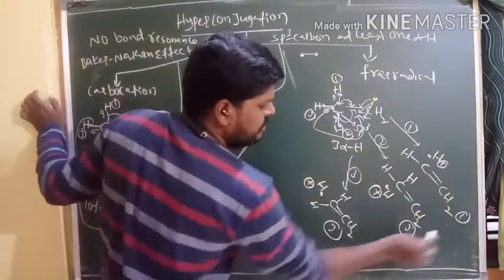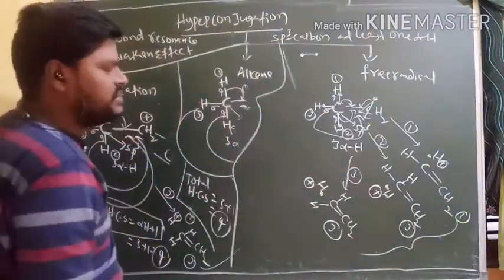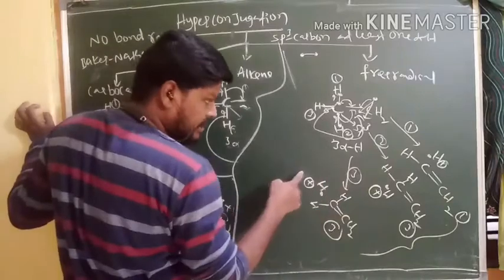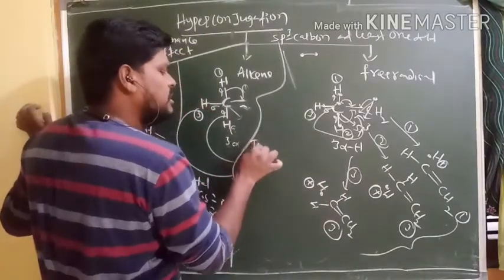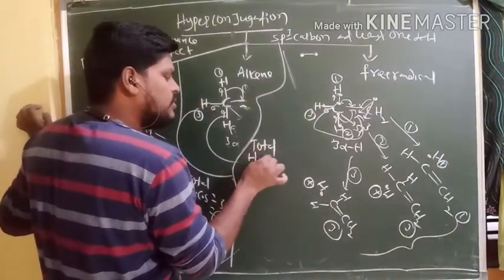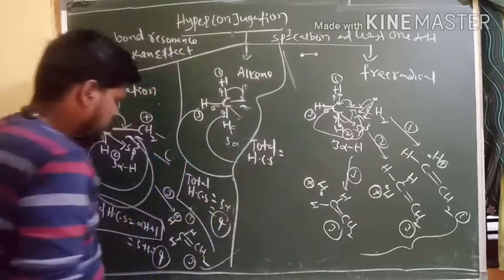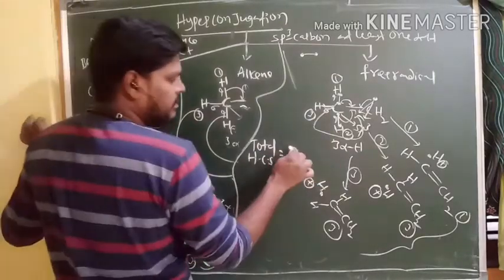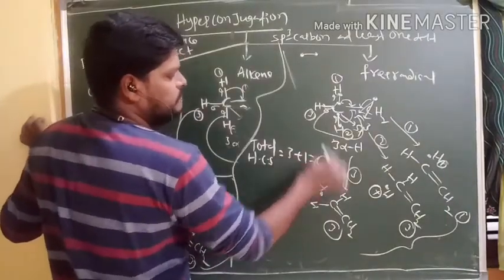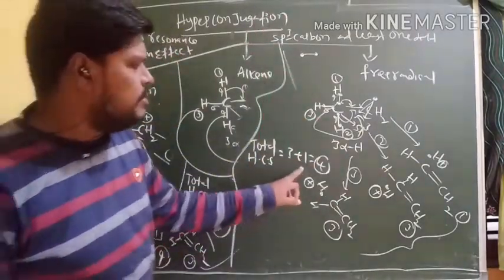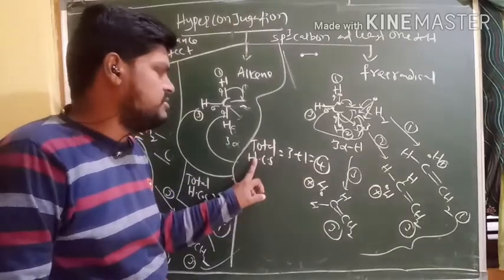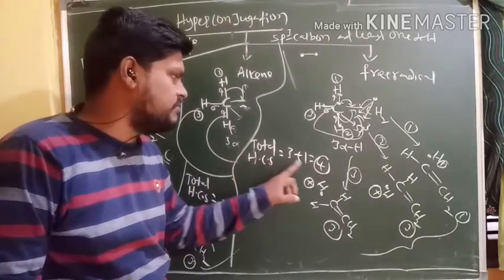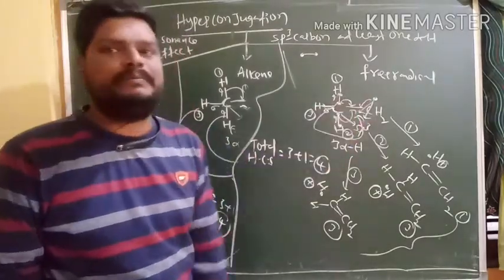So 1, 2, 3. These three are called hyperconjugative structures due to 3 alpha hydrogens, right? But the total hyperconjugation structures equal the number of alpha hydrogens plus 1. Here 3 plus 1 gives 4. We get 4 hyperconjugation structures. It belongs to free radical.